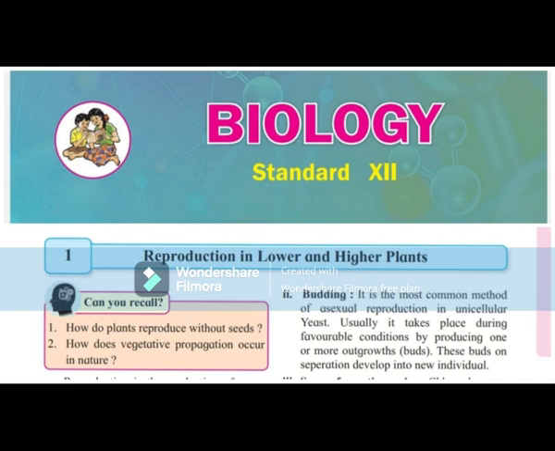In this device, anthers and stigma mature at different times in a bisexual flower so as to prevent self-pollination. It can be further divided into two types. First, protandry. In this type, androecium matures earlier than gynoecium, example, in disc florets of sunflower. Second, protogyny. In this type, gynoecium matures earlier than the androecium, example, gloriosa.